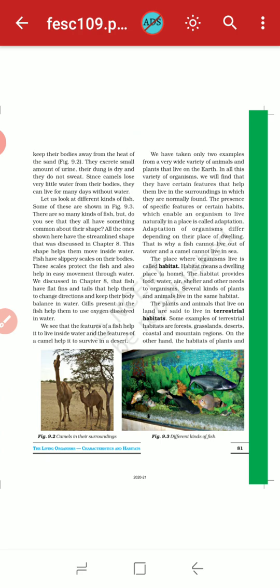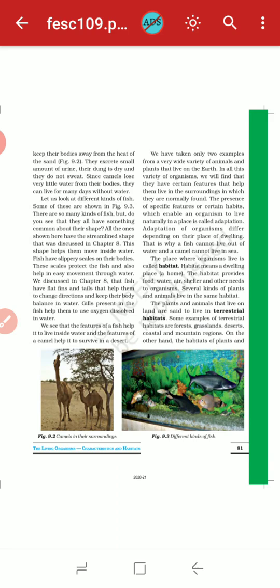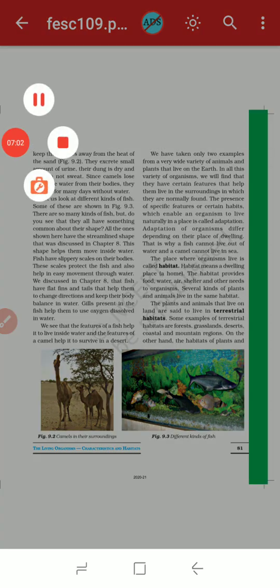Now let us look at the different kinds of fishes. Some of these are shown in figure number 9.3. You can see some different kinds of fish. There are so many kinds of fish, but do you see that they all have something common about their shapes? Yes, all the ones shown here have a streamlined shape, which was discussed in chapter 8. This shape helps them to move inside the water. Just like the camel is made for the desert, the fish is made for the water.